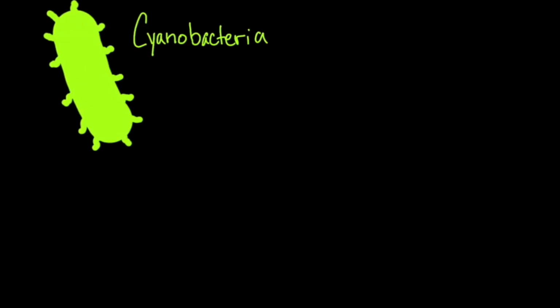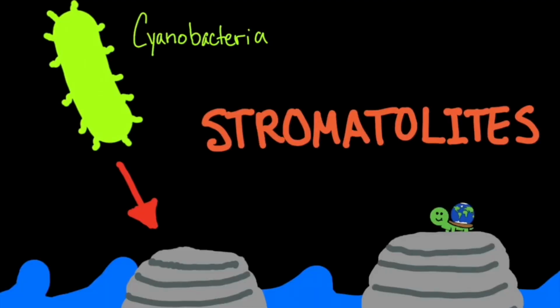Later on in the Archean, cyanobacteria appeared. These single-celled organisms can gather together. With excreted mucus, they can make mounds called stromatolites. Living stromatolites can be found today off the coast of Australia.